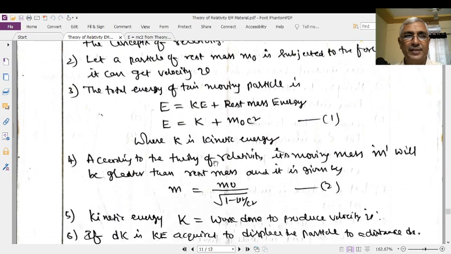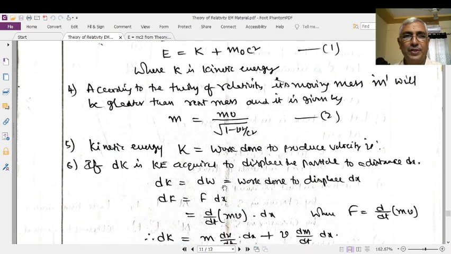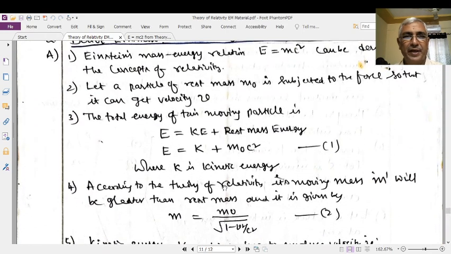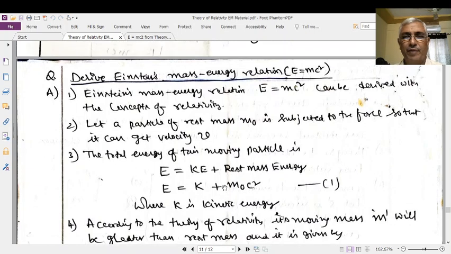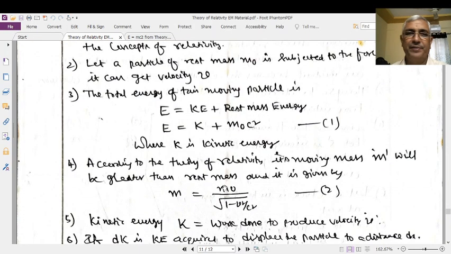Alright, derivation of E = mc² from relativity. It is a very simple and very interesting derivation. Take a particle of rest mass m0. Let it be subjected to a force so that it gets a velocity v.